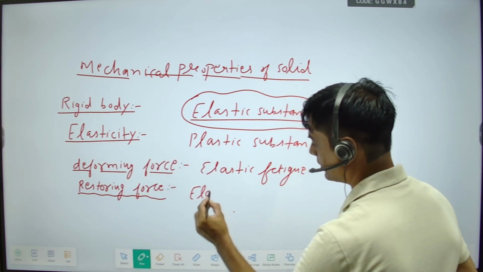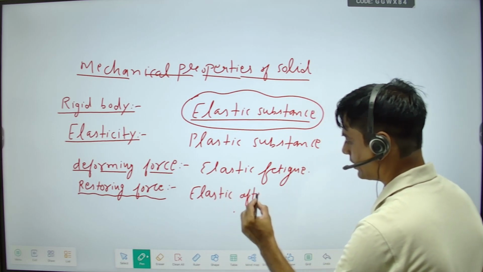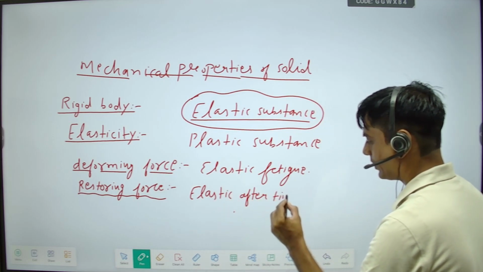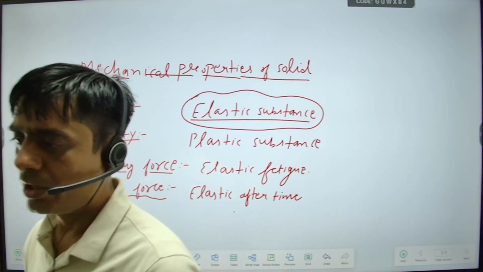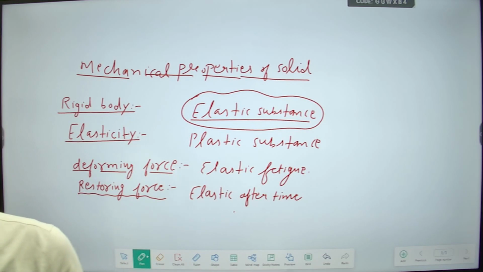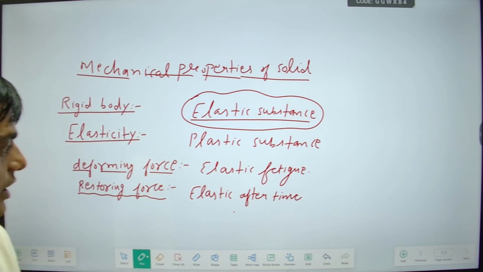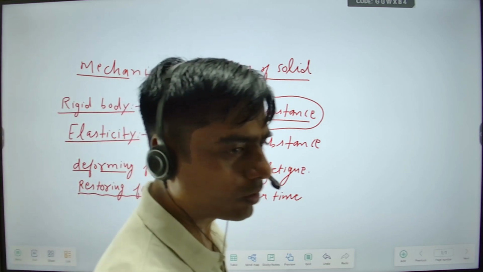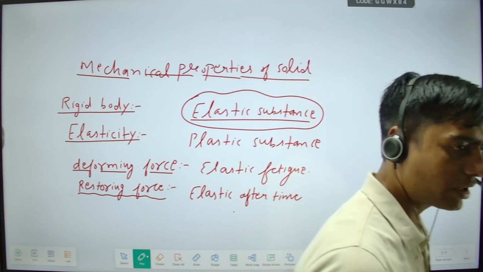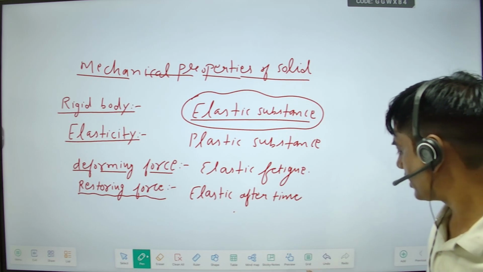Elastic after time. So the time required for the elastic substance to regain its original shape after removal of external force is known as elastic after time. Got my point? Is there any problem in this? No? Sure? Okay, next we will see.